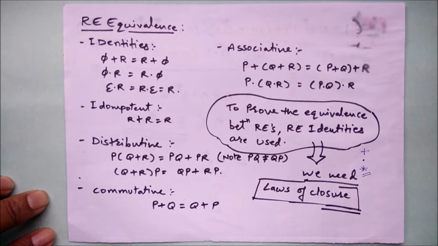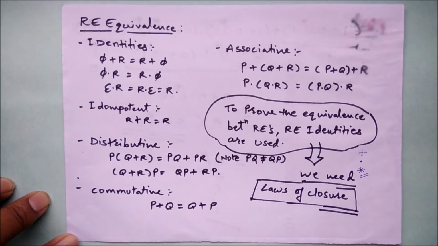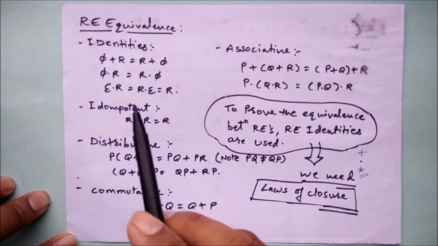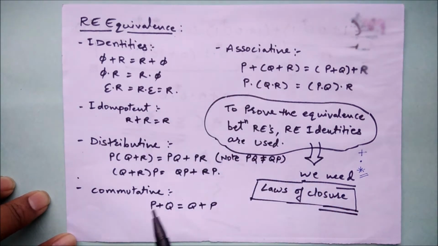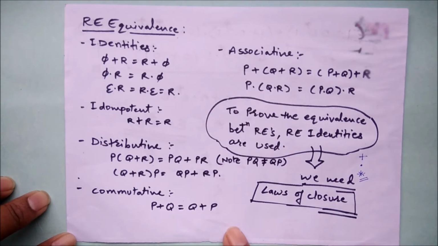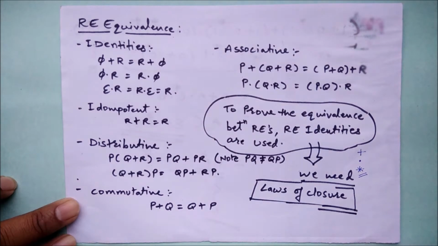To prove the equivalence between regular expressions, the RE identities are used: the idempotent law, the distributive law, the commutative law, and the associative laws. These are very important to show whether the given regular expressions are equal or not.